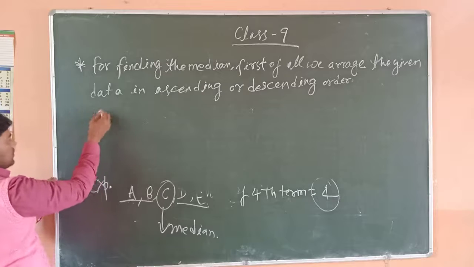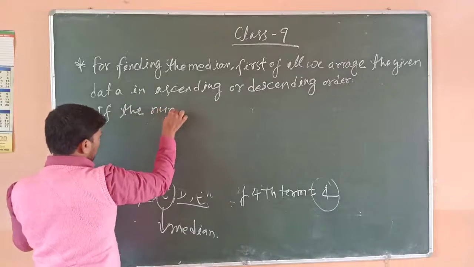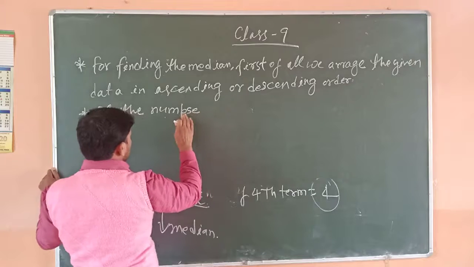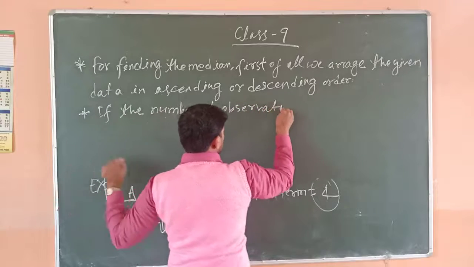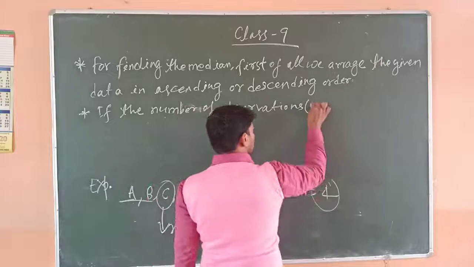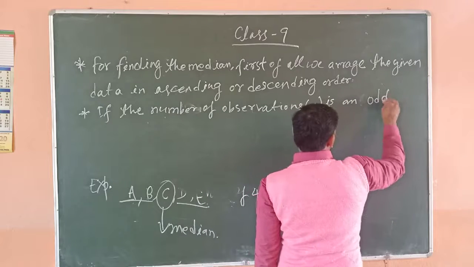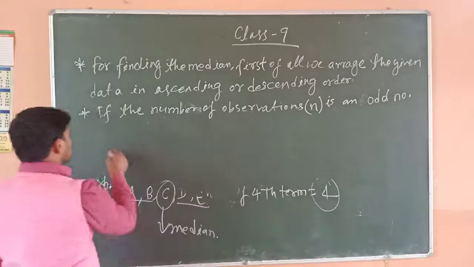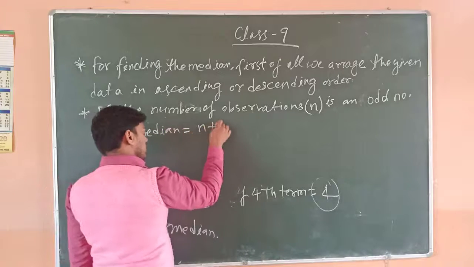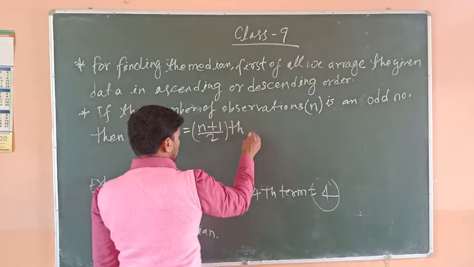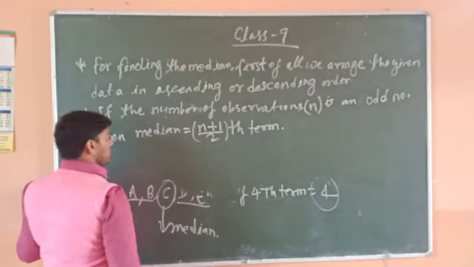If the number of observations, that is n, is an odd number, then median is equal to the (n plus 1) upon 2 th term.